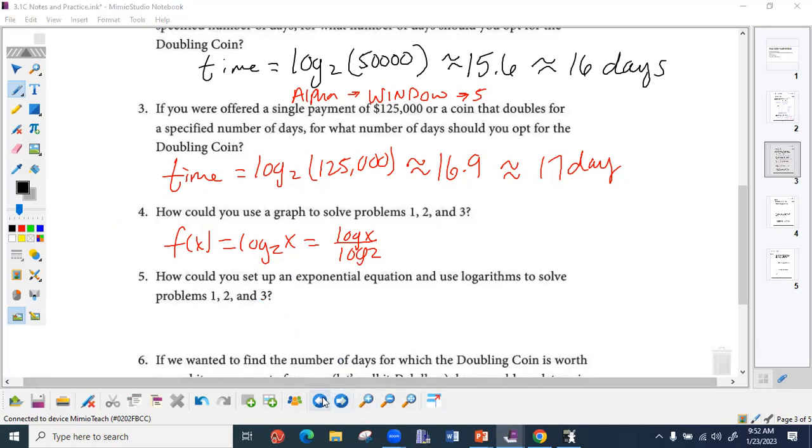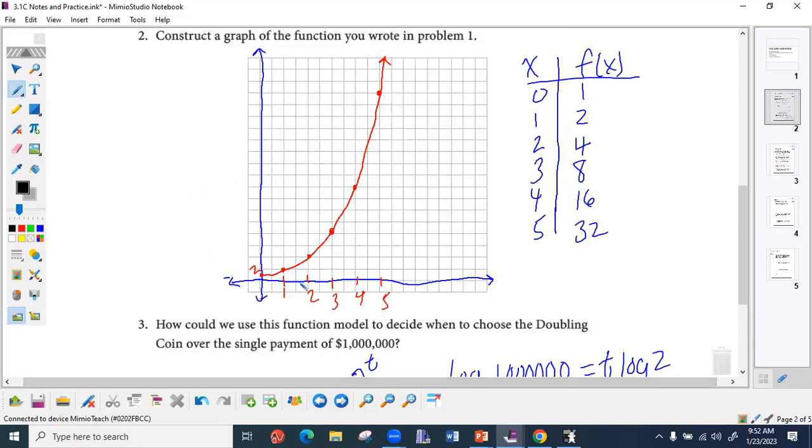So by that, I mean, flipping over real quick, if I wanted to know, let's say, 6 days, well, my x-axis represents my days, right? And my y-axis represents my money, my dollars, agreed? So if I wanted to know 6 days, I would go here. But if I'm given the money, instead of starting on the x-axis, I would start on the y-axis.